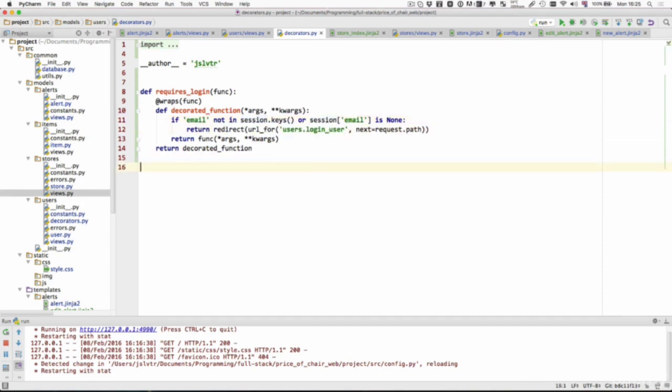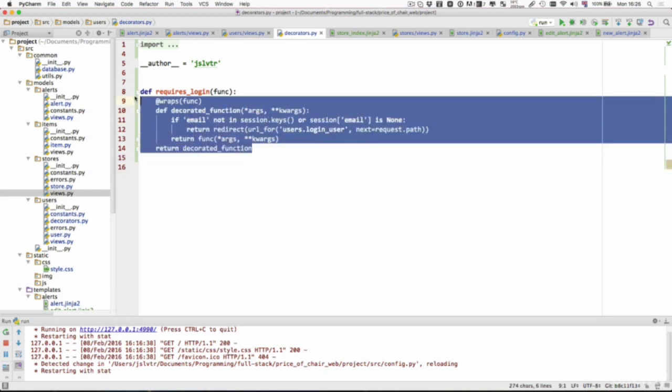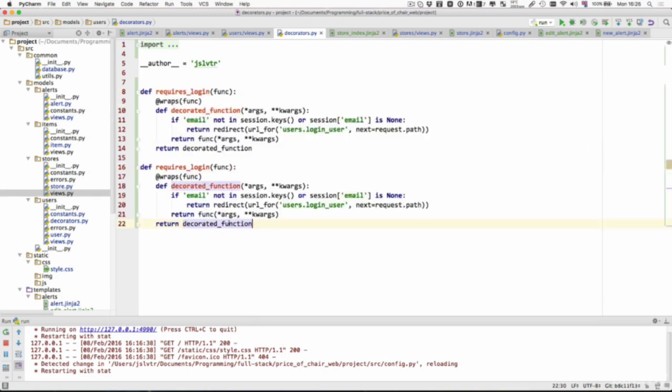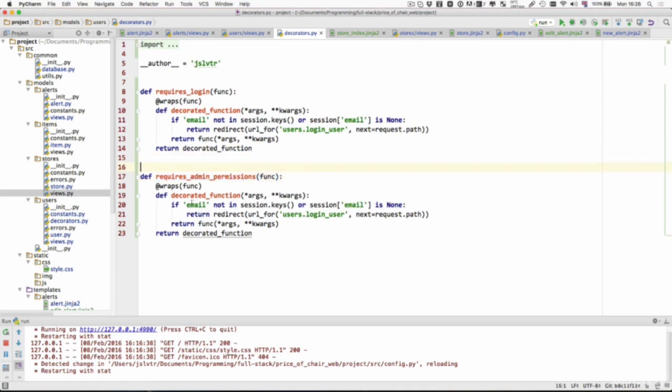Now we're going to make another decorator. Instead of requires login, it's going to be requires admin permissions. And instead of only checking that the email is in the session keys, well, it's going to do that, but it's also going to verify that that email is an admin.